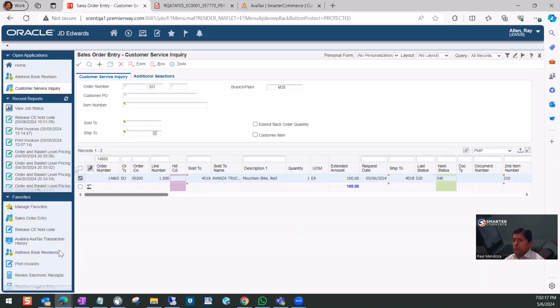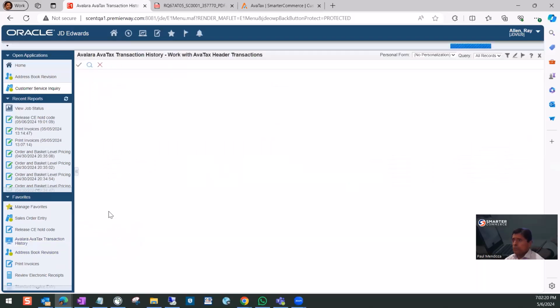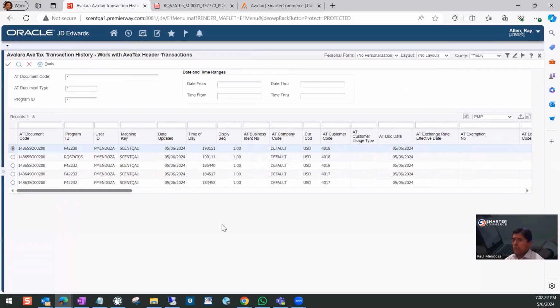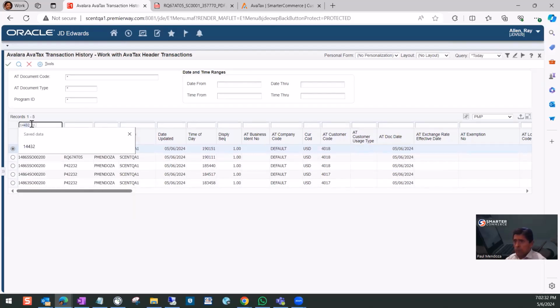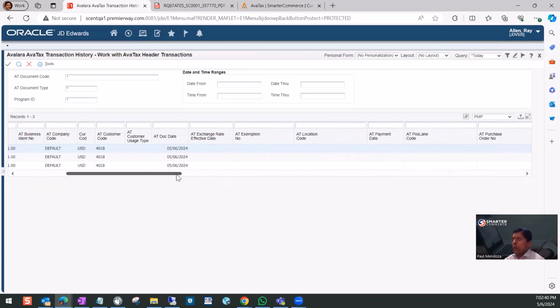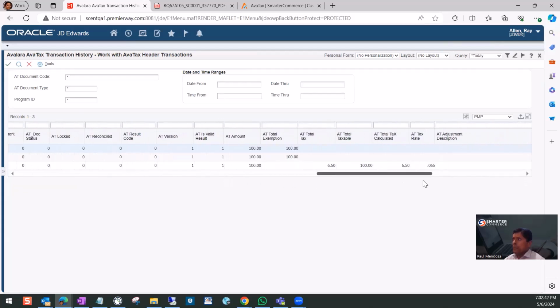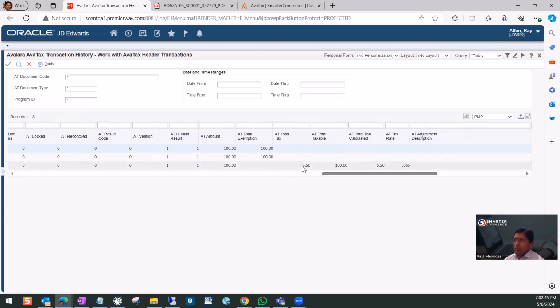And we have a specific inquiry for today's transactions. As you can see, this is like an audit inquiry. You can see the transactions, and particularly we can filter this. What I'm showing now is that in the beginning the transaction was taxable, but because of the valid certificate in place, now we have an exemption.